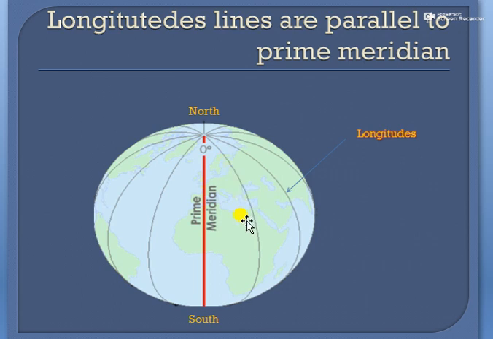So latitudes are the lines which are parallel to the equator, and longitudes are the lines which are parallel to the prime meridian.